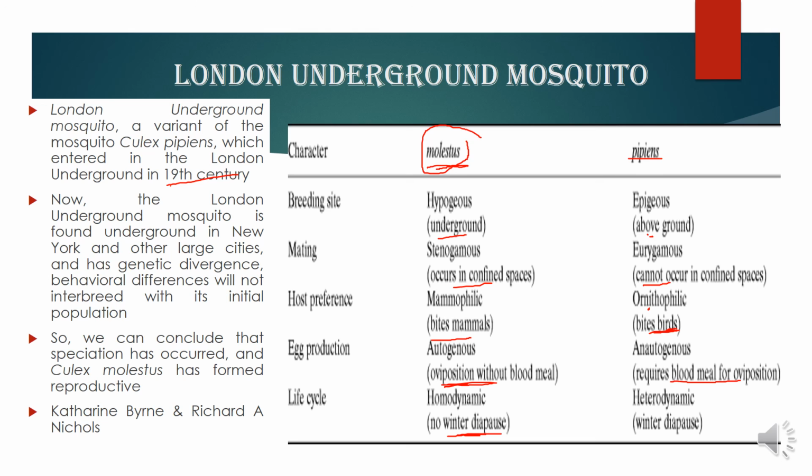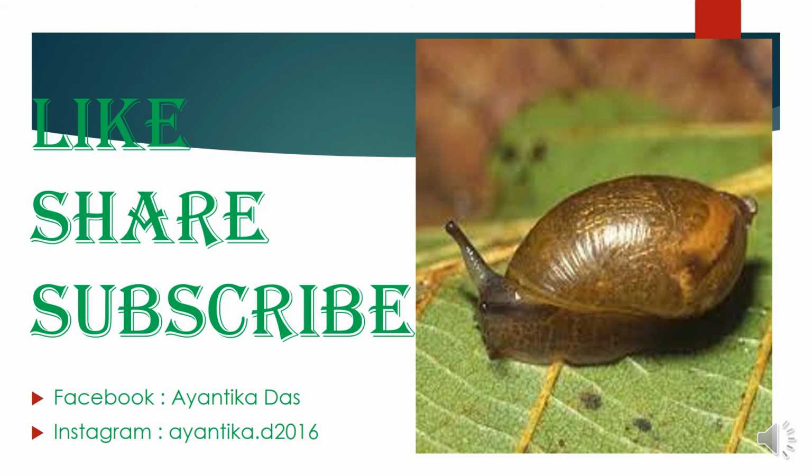Culex pipiens requires blood for laying eggs. So we see that the above ground species is quite different from the underground species of Culex, and in fact that is why when both the species are grown under lab conditions, they are found not to breed.